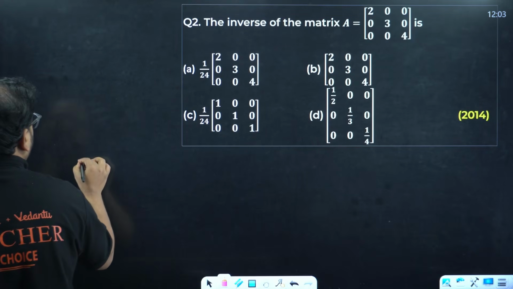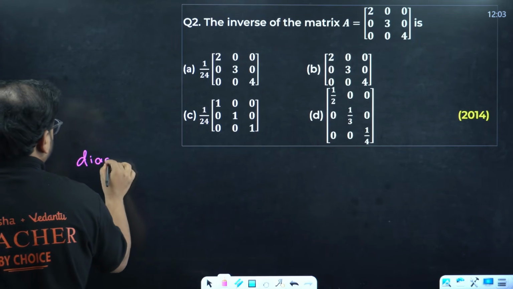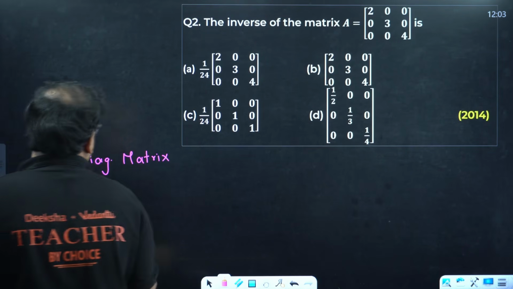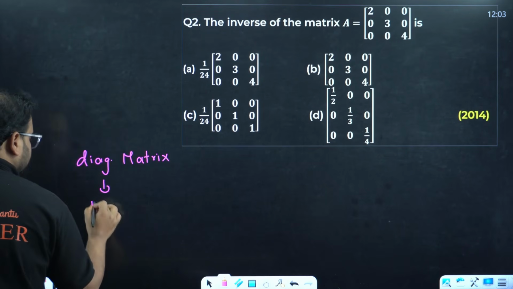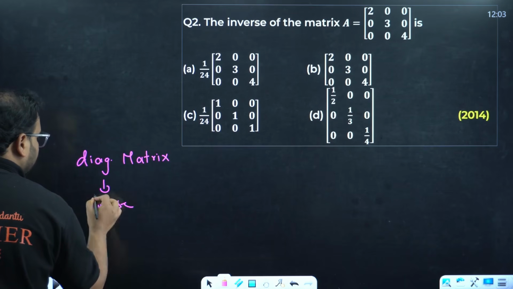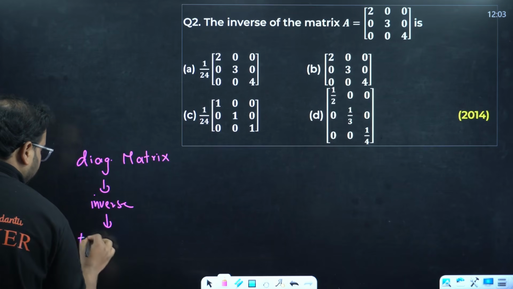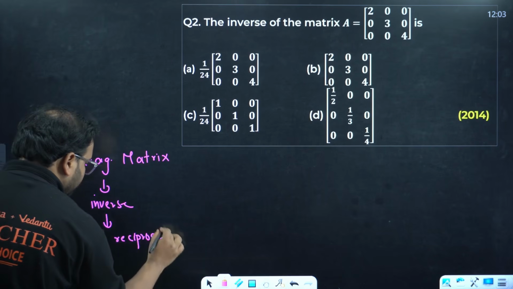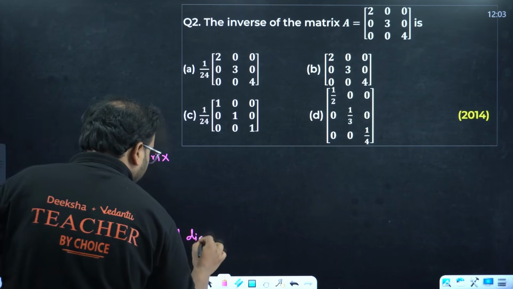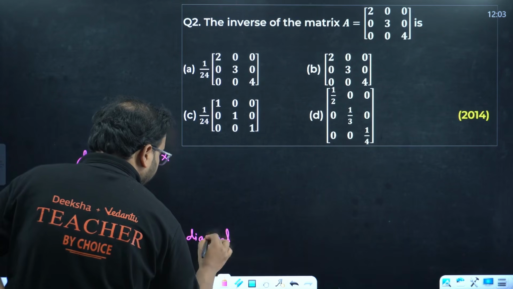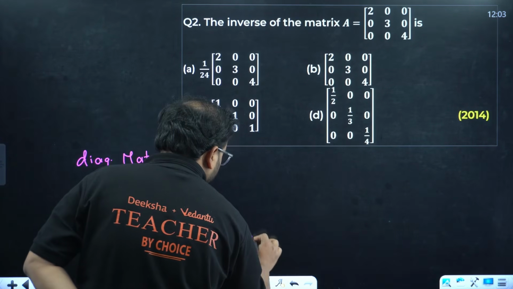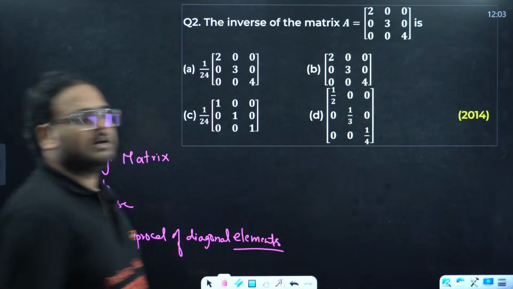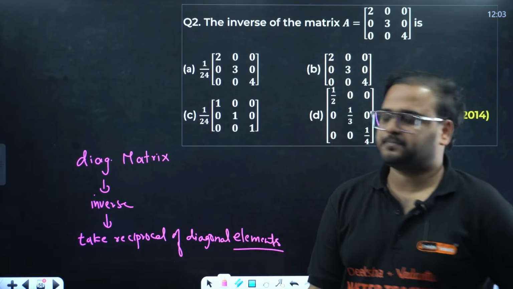Property is that if you have a diagonal matrix, and you want to find inverse, then simply take reciprocal of diagonal elements. Means whatever are your diagonal elements, take reciprocal of that. That will be your answer for inverse.